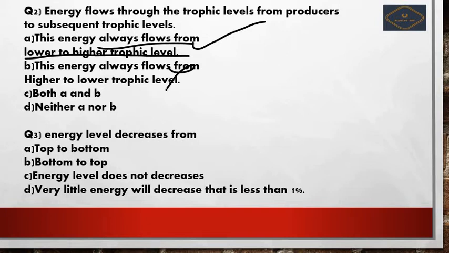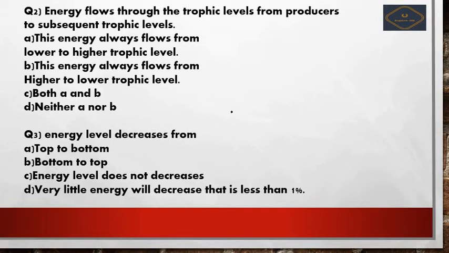So here you can mark it as neither A nor B, because you don't have an option of only A. Okay, so here the option will be D, neither A nor B, right? Next we see the third question. You have to read even the options very carefully, because such kind of confusing options will be given by the UPSC to trap the students. So please be focused on that. Now we will move to the third question.